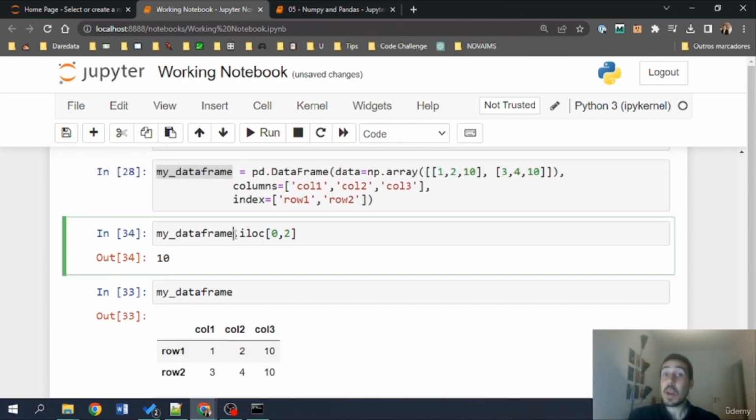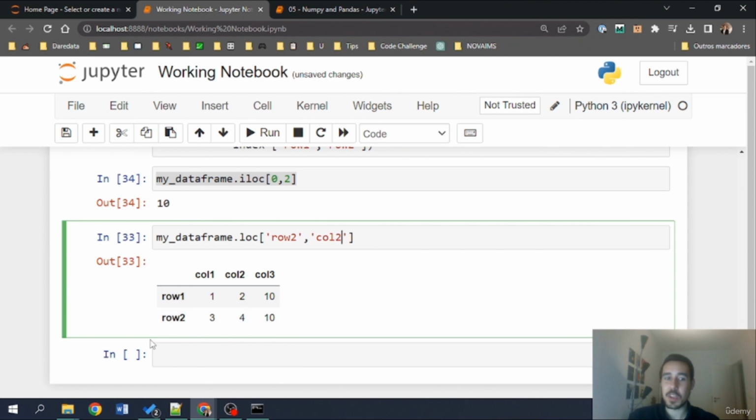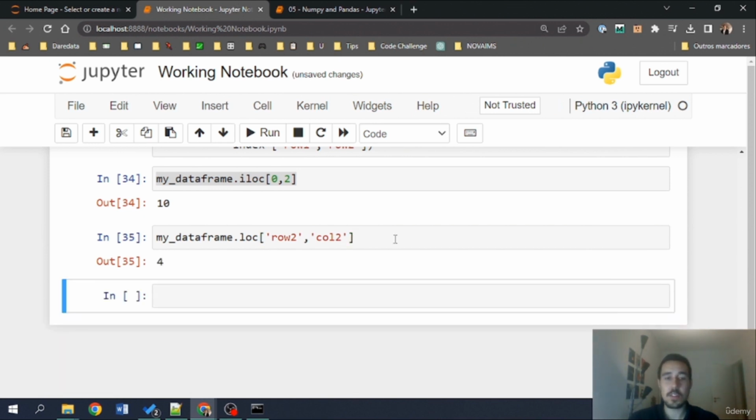Apart from this, we now can access something very cool, which is the loc. The loc lets me pick up things by name, which is very interesting. For example, instead of 0, I can call row2 and then col2. This will be much easier to interpret because I want row2, col2. I'll get 4. Let's see. There you go. So the iloc and the loc methods are very famous methods that we can use to subset data from our pandas data frame.